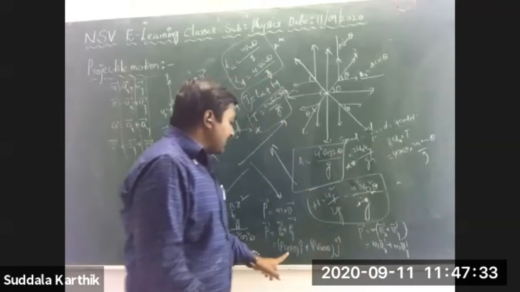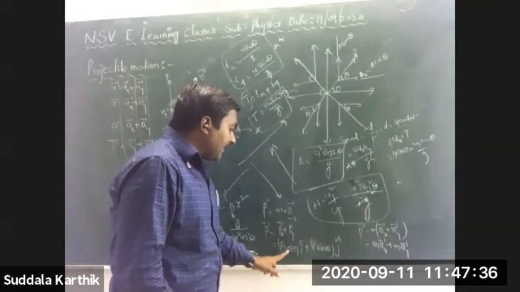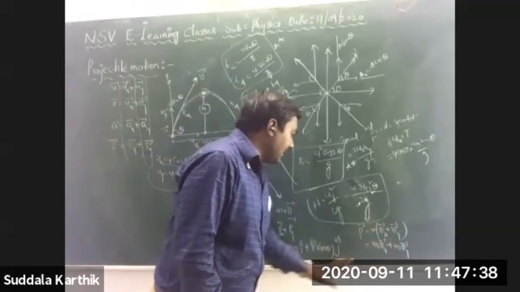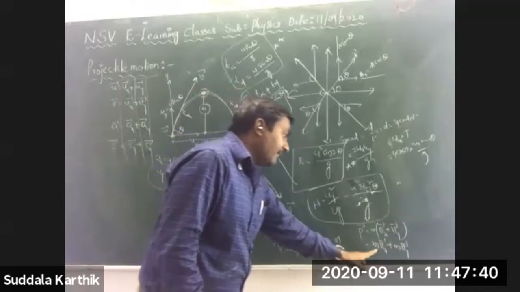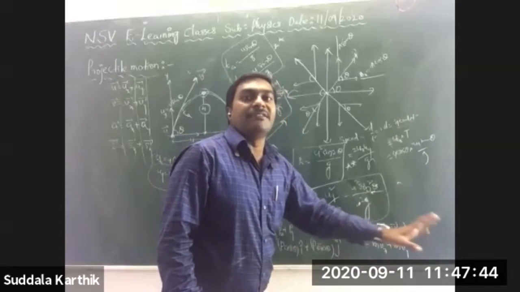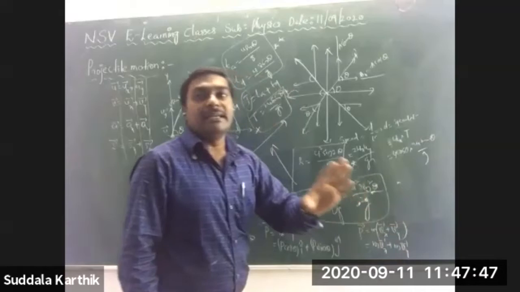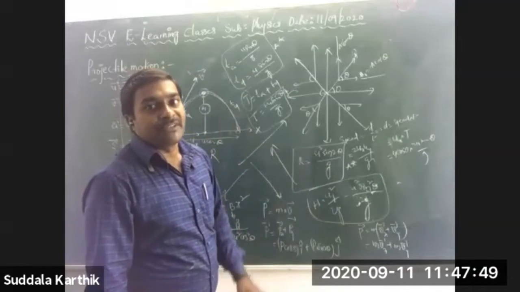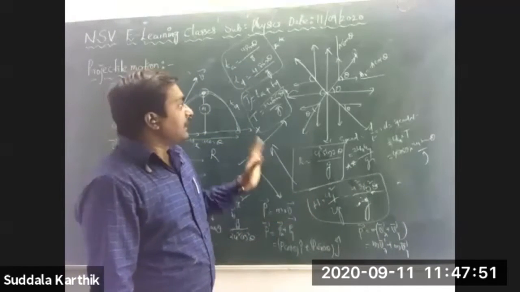So px is p cos theta, or m v cos theta, and py is p sin theta, or m v sin theta. In any problem you can get it like that.